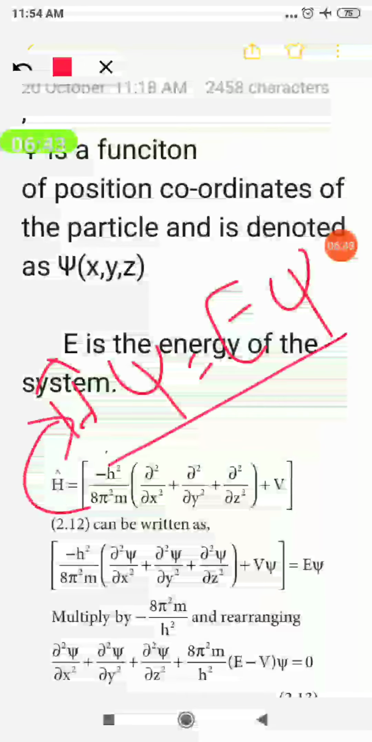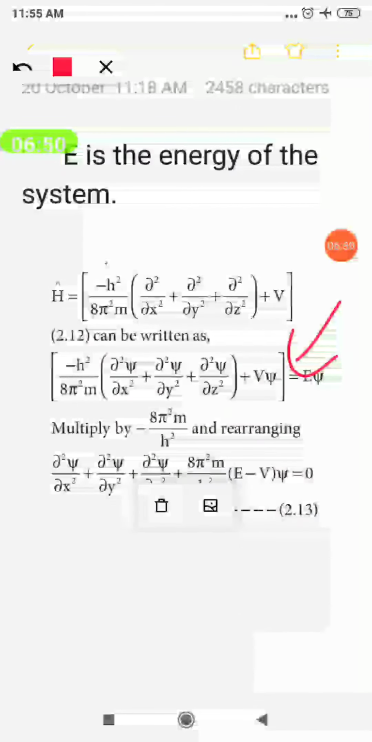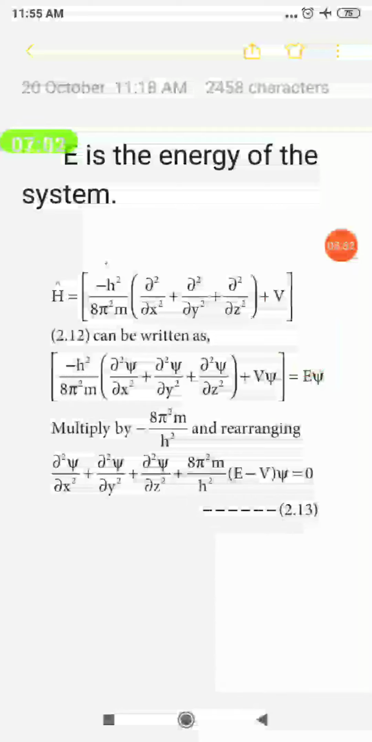Okay, then this equation we are going to multiply by the term minus 8 pi square m by h square. So while multiplying we get dou square psi by dou x square plus dou square psi by dou y square plus dou square psi by dou z square plus 8 pi square m by h square into E minus V psi. That is, the E psi from that side we bring to this side, so a minus sign comes. So we write E first, then minus V. Right?